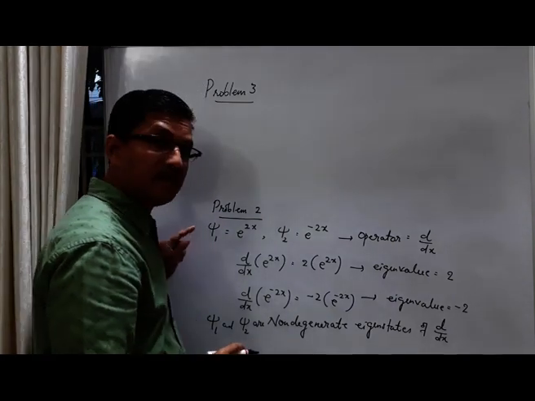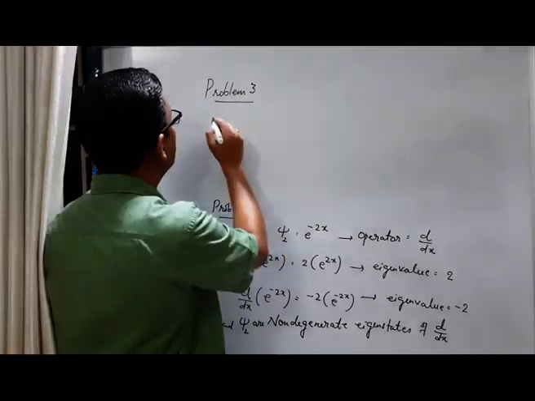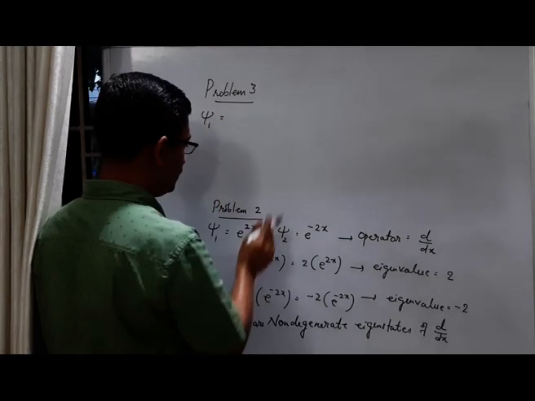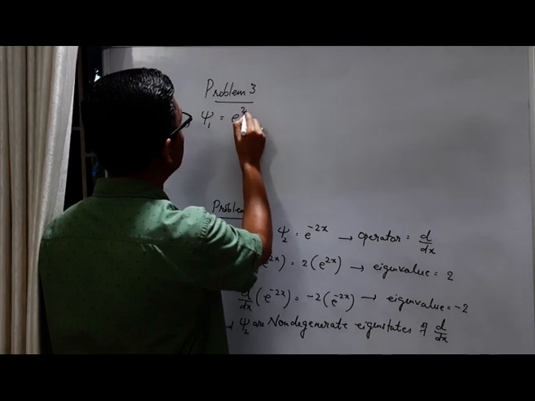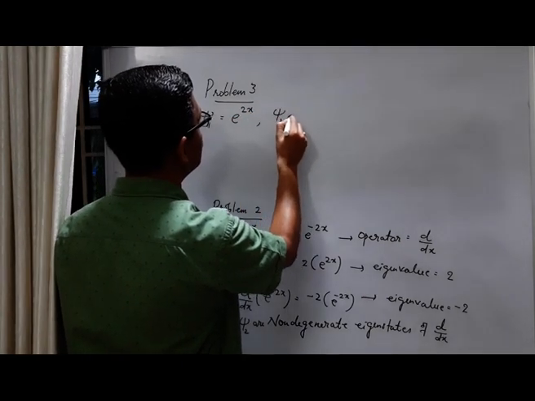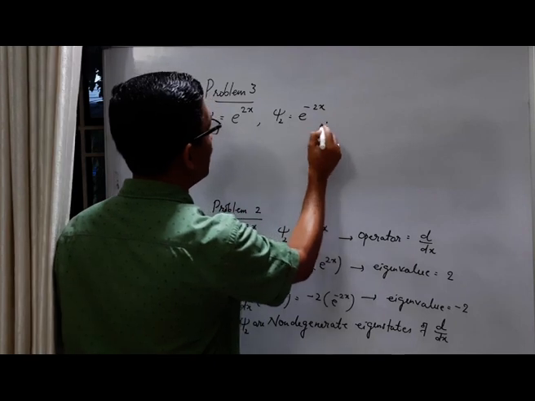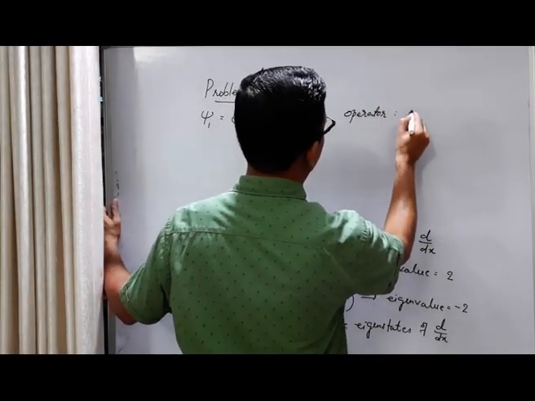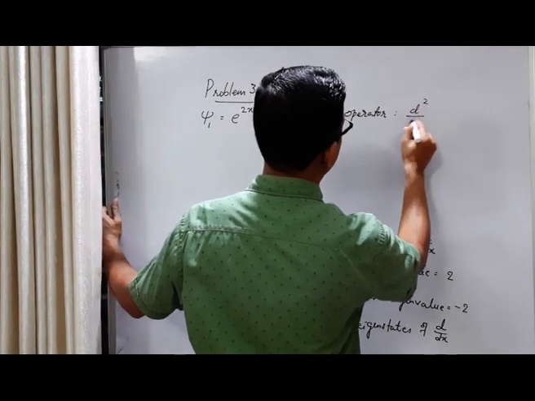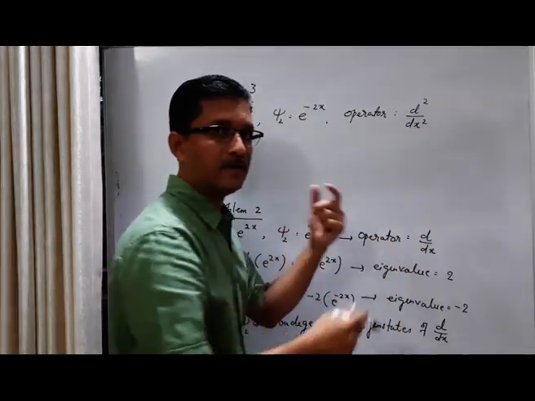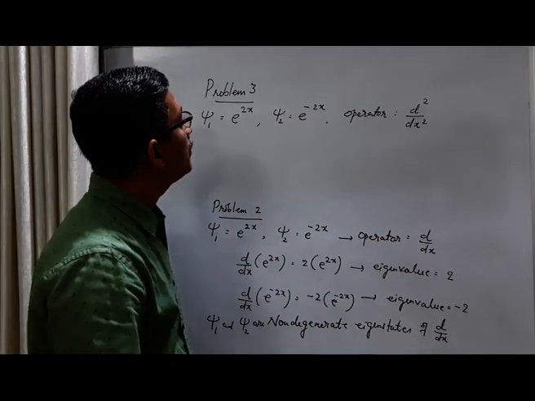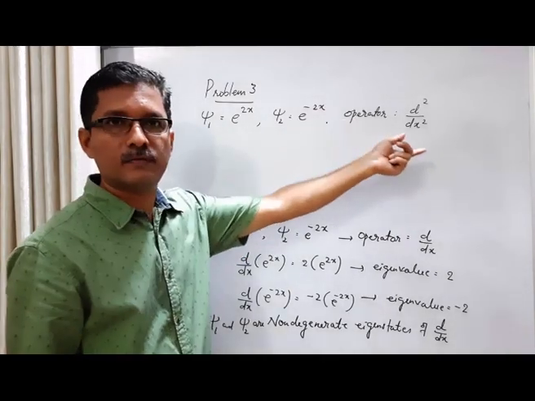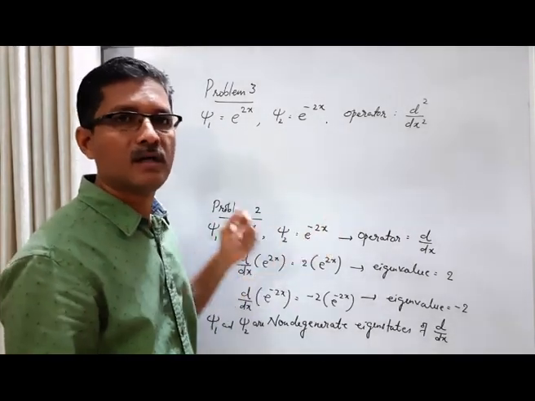Let us consider another variation of the second problem. Consider the same two states, psi1 equals e raised to 2x, psi2 equals e raised to minus 2x, and consider the operator d square by dx square, a second derivative. So as in problem 2, let us check whether these two states are eigenstates of this operator, and if so, what are the eigenvalues.